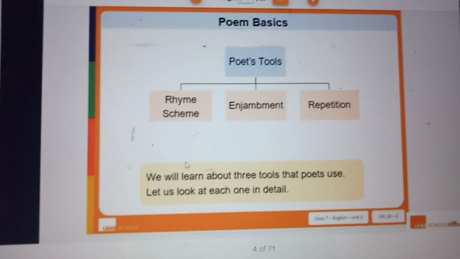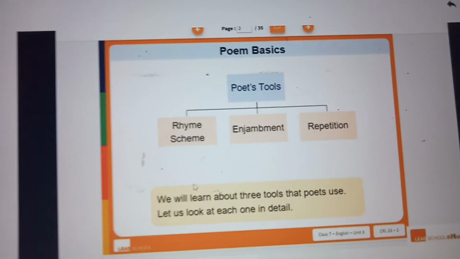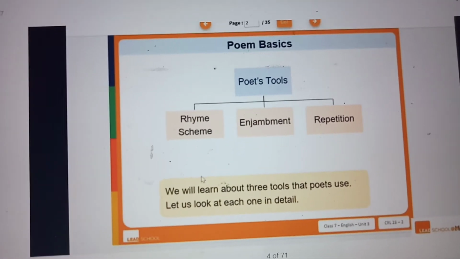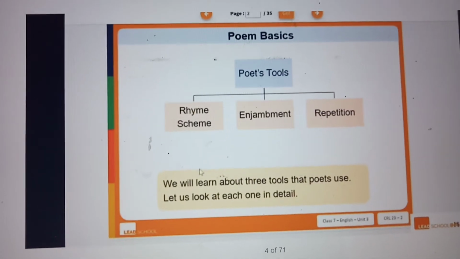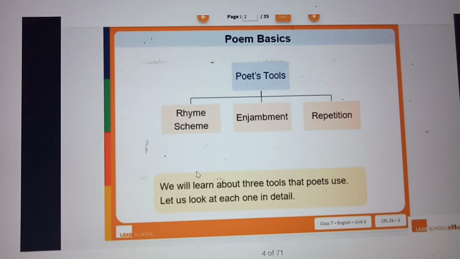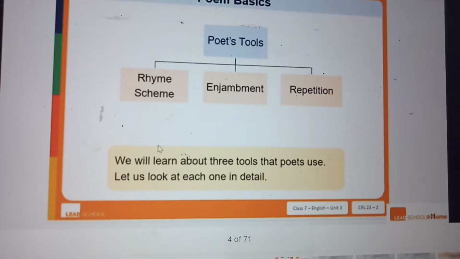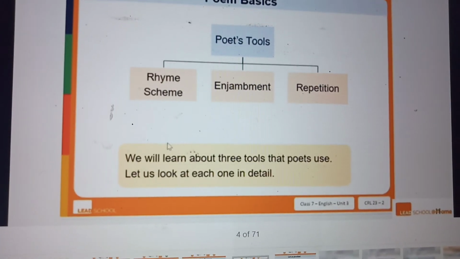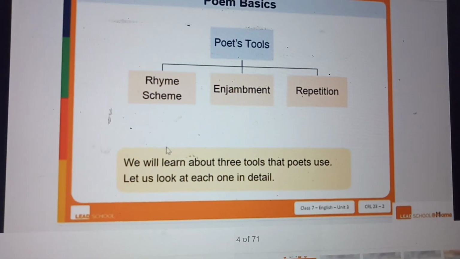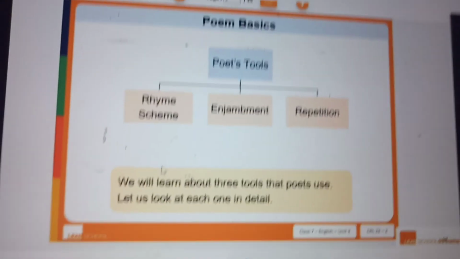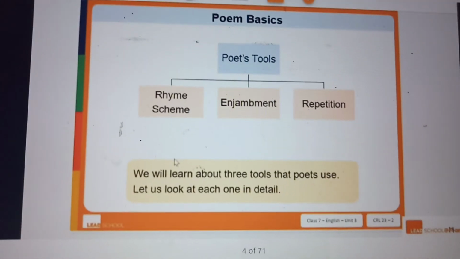to listen to a poem only if we use wordings in a proper manner. If you use a very simple language, it will not be interesting. So you should use adjectives, you should use adverbs. Okay. So for that, we are going to see these 3 now. Rhyme scheme, enjambment, repetition. These are used by the poem. One by one we will see in the next video.